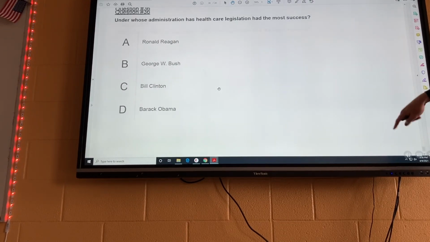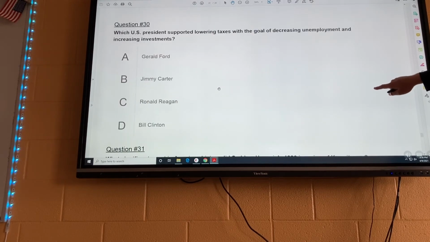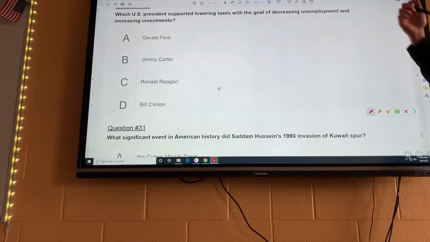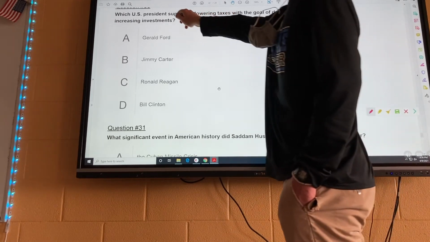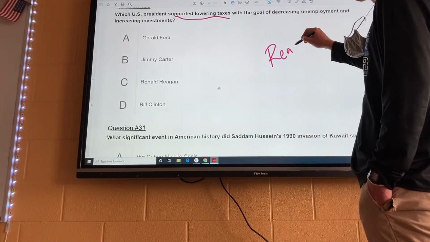All right, only 36, so we're almost done. 30. Which U.S. president supported lowering taxes with the goal of decreasing unemployment and increasing investments? Now, we're talking about lowering taxes. We're talking about tax cuts for the wealthy. This is going to be Reaganomics.